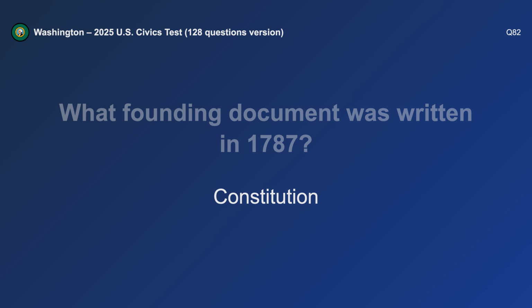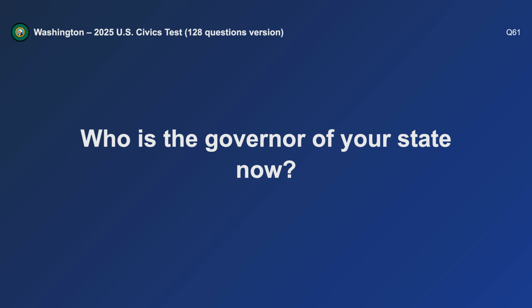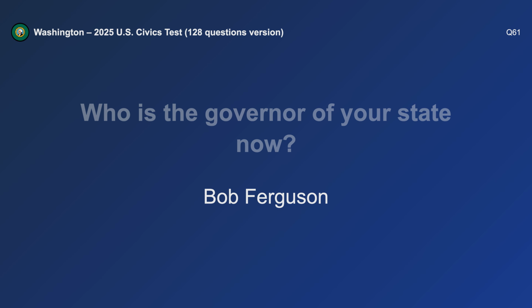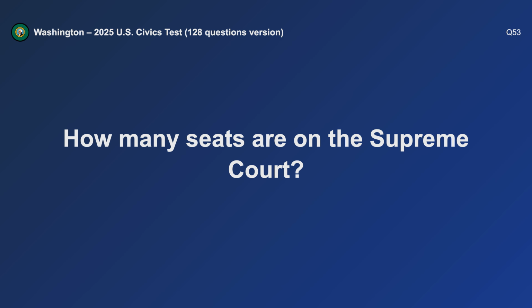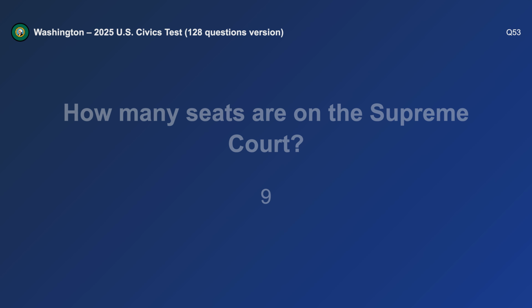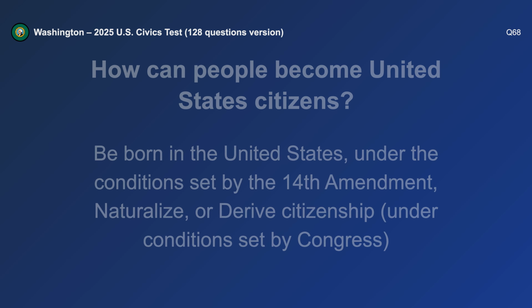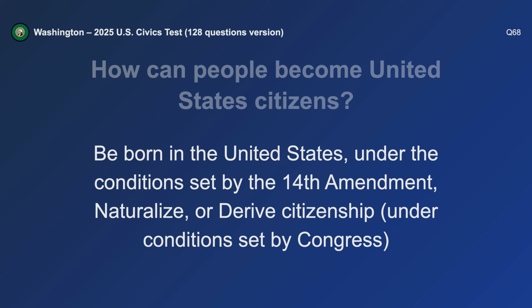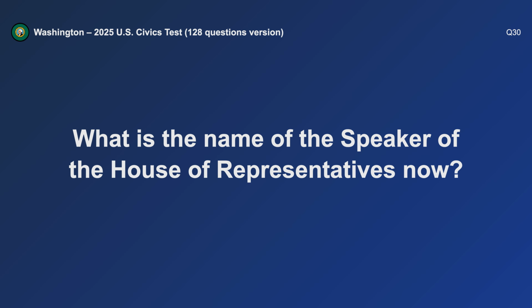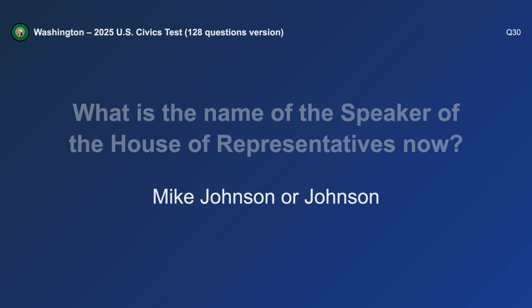Constitution. Who is the governor of your state now? Bob Ferguson. How many seats are on the Supreme Court? 9. How can people become United States citizens? Naturalize. What is the name of the Speaker of the House of Representatives now? Mike Johnson.